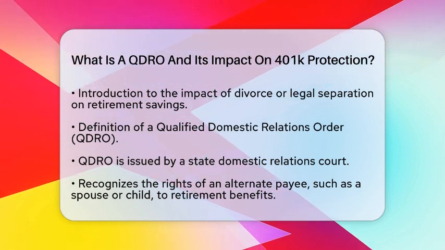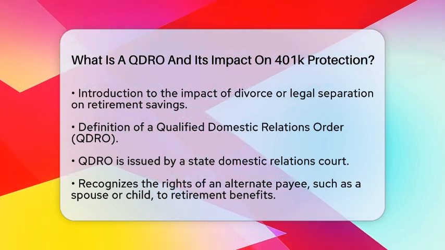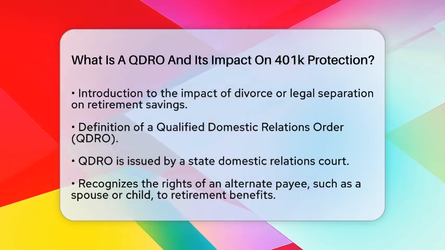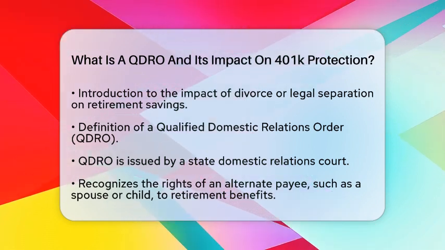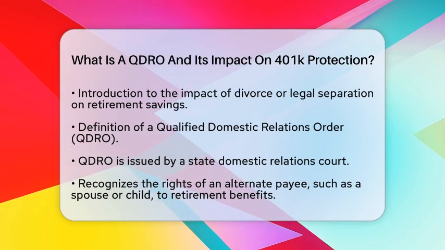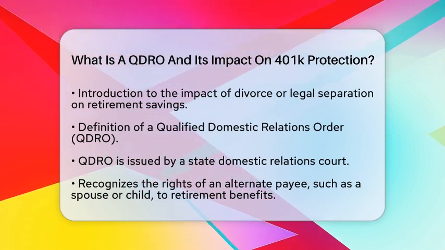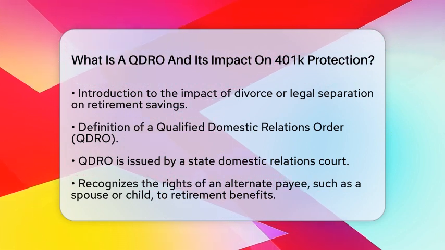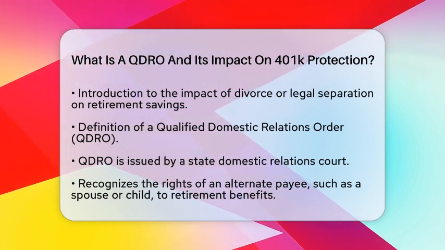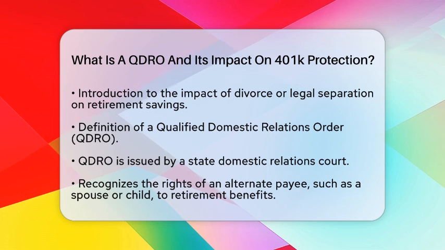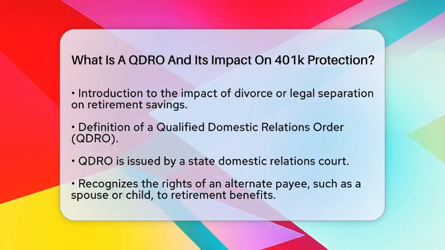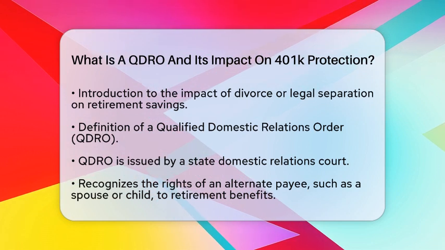A Qualified Domestic Relations Order is issued by a state domestic relations court. It recognizes the right of an alternate payee, which can be a spouse, former spouse, child, or dependent, to receive a portion of the participant's retirement plan benefits. This includes assets held in a 401(k) plan. The QDRO divides these retirement assets based on the court's terms, reflecting marital property rights or support obligations.